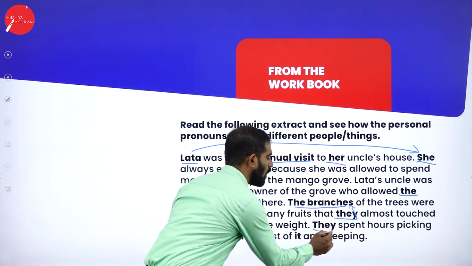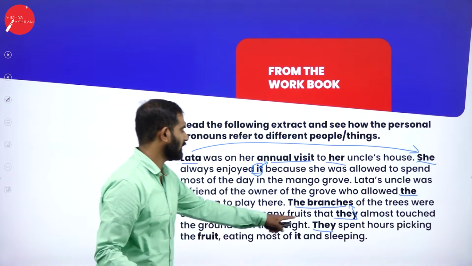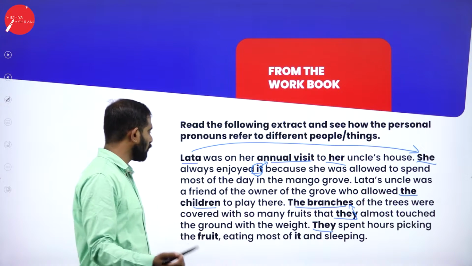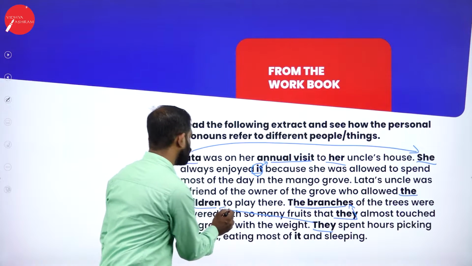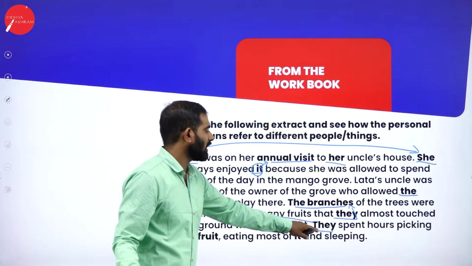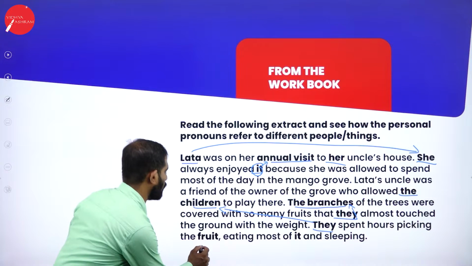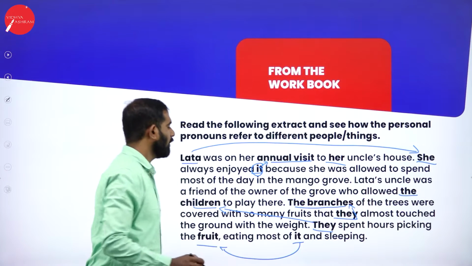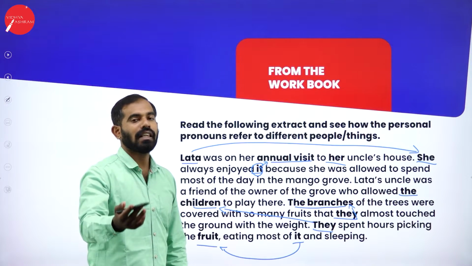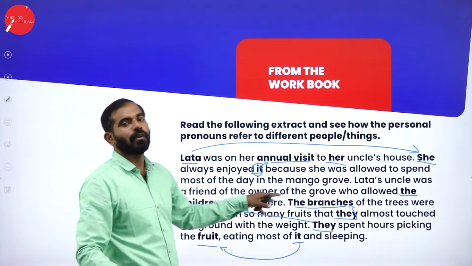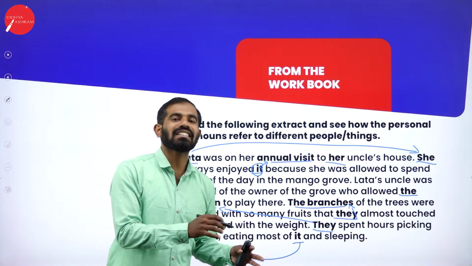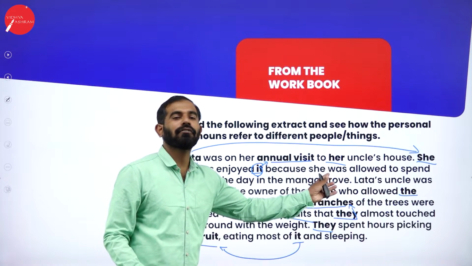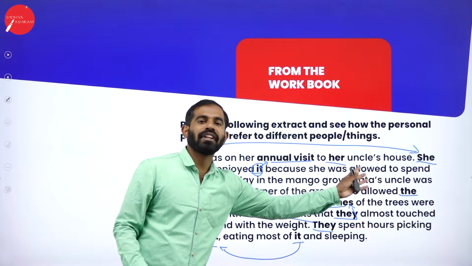Now again there is one more they, but be careful, this they doesn't mean the branches. They spent hours picking the fruit. Here they stands for the children. They spent hours picking the fruit, eating most of it. It refers to the fruit here, most of it, and sleeping. Now what will happen if you don't use pronouns instead of nouns? Let me read this paragraph with nouns itself instead of pronouns.